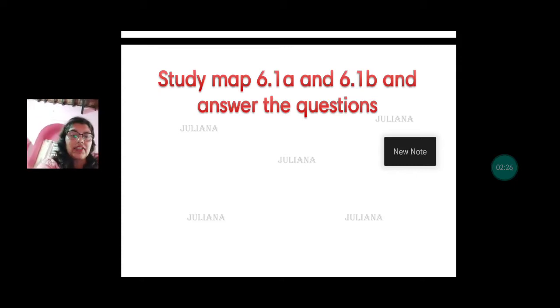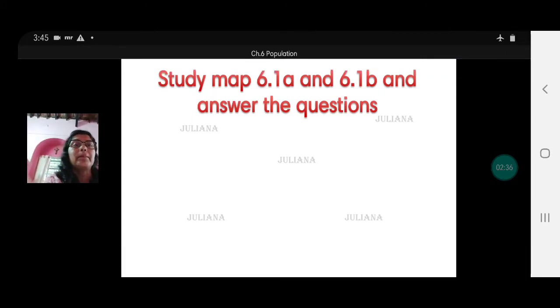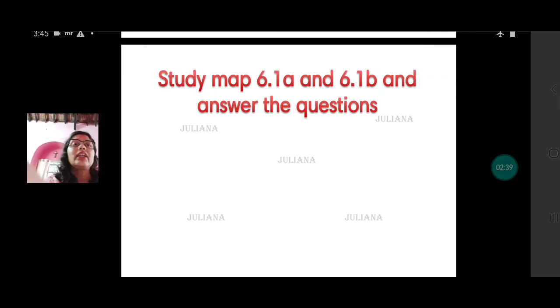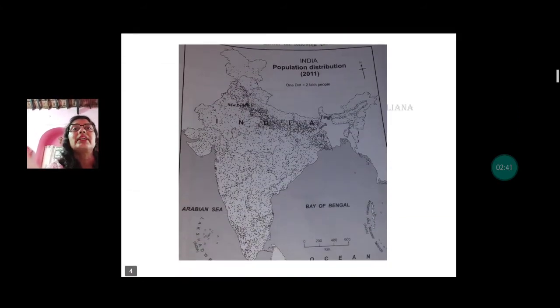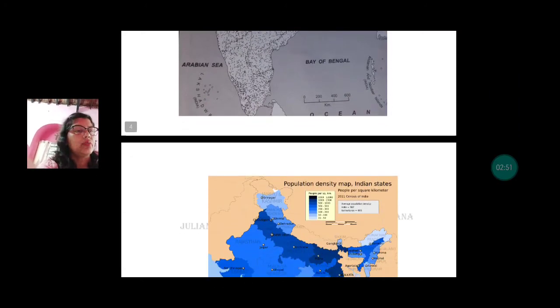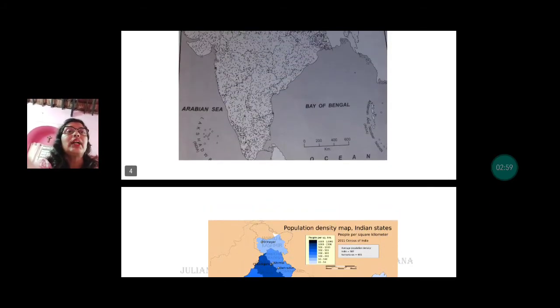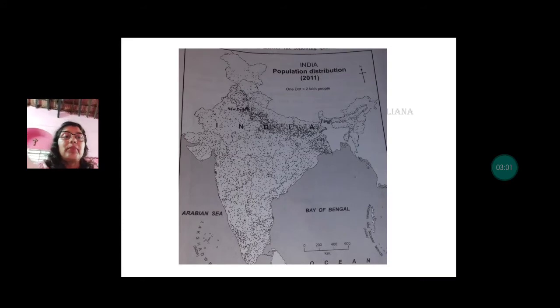Now you have an activity, children, on page 38. On page 38 you have 6.1a and 6.1b. There are two maps that are given. Can you find out what type of maps these are? Yes, in the 9th standard you studied these two types of maps. 6.1a is a dot map, which uses the dot method, and 6.1b is a choropleth map, which uses the shading technique, right? We need to read the title first.